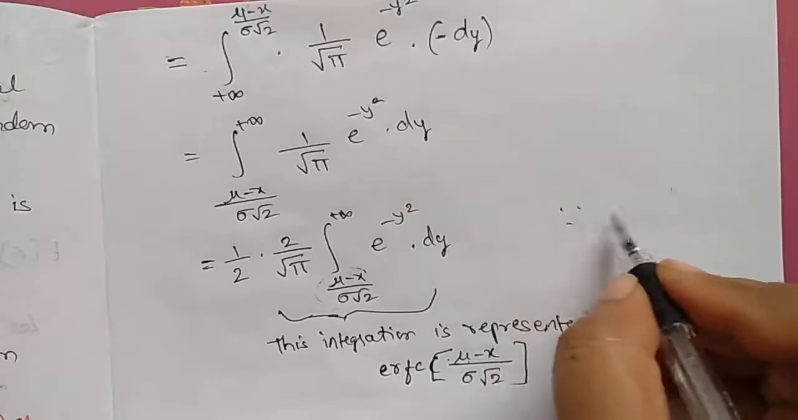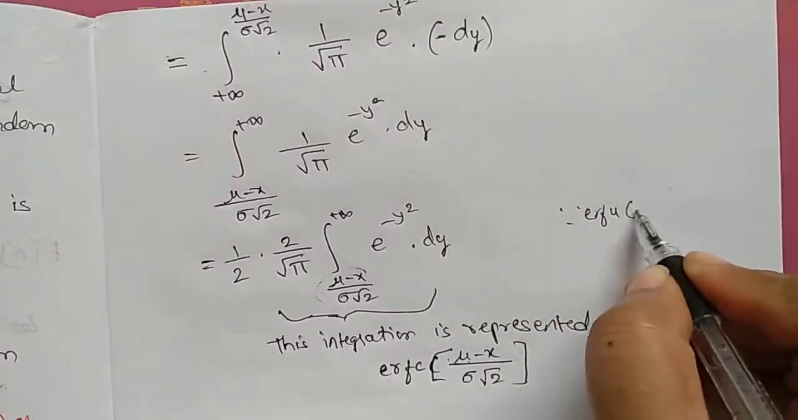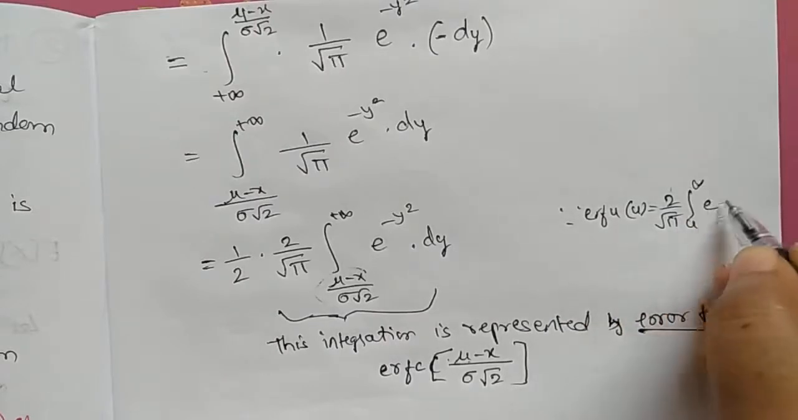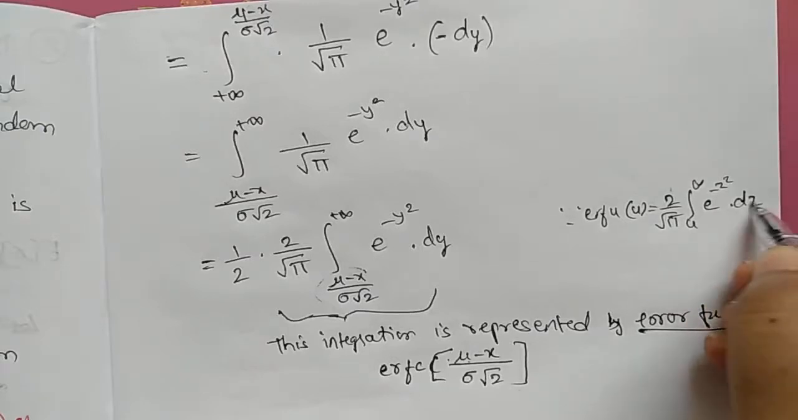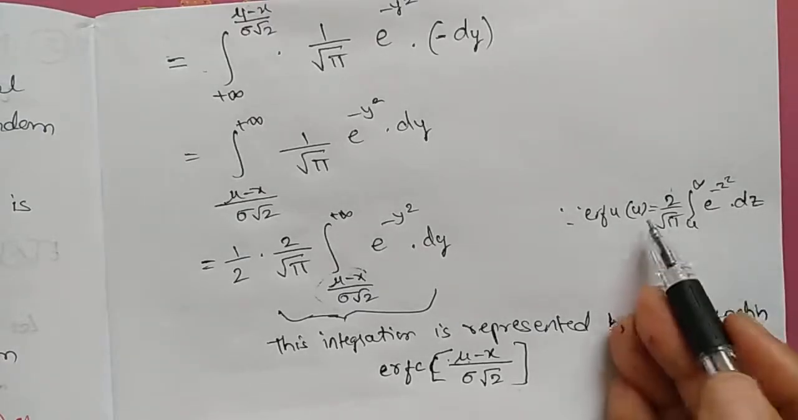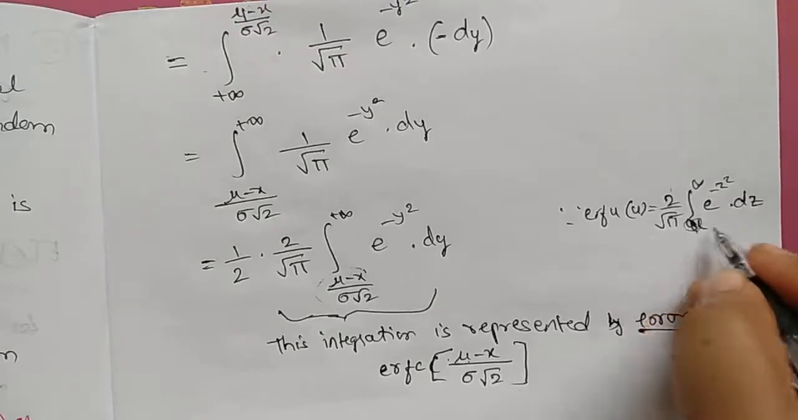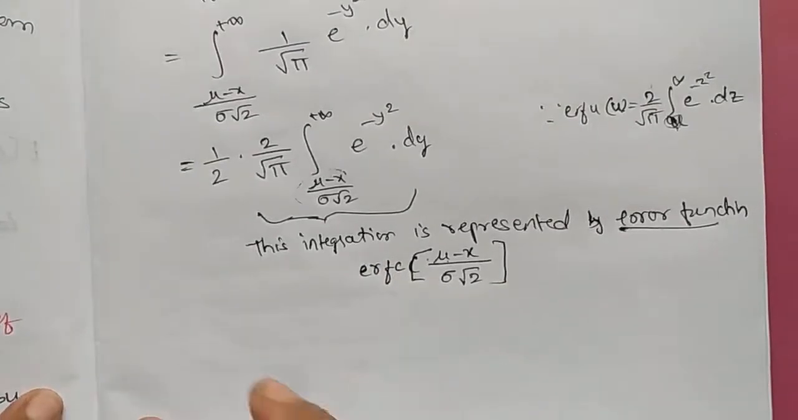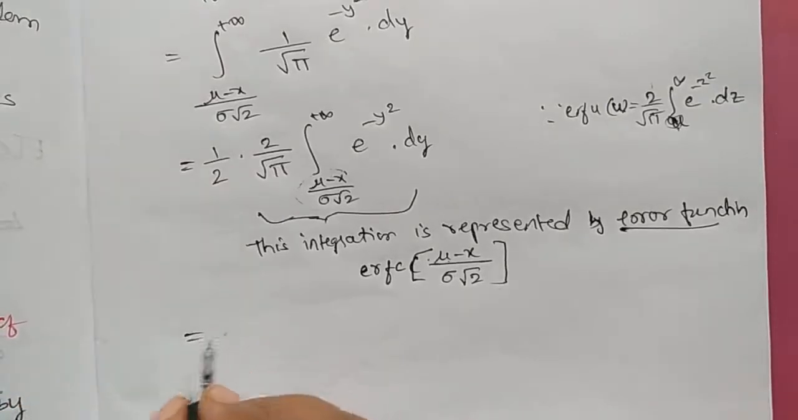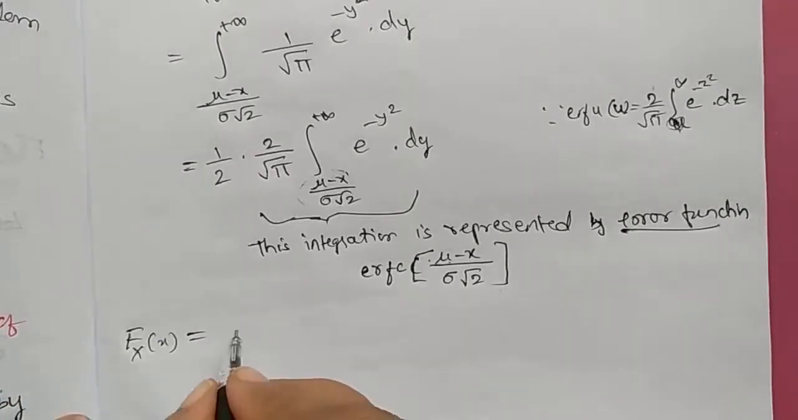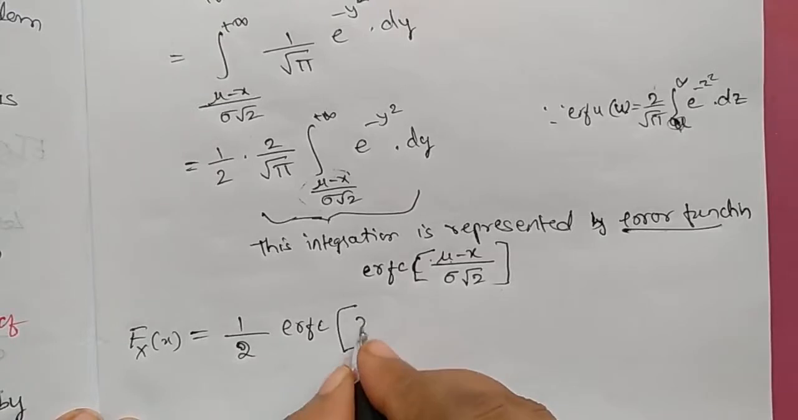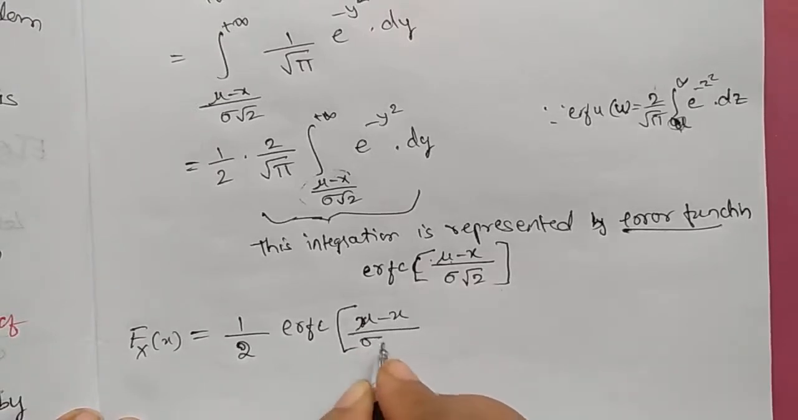Since we have the error function of u equal to 2 by root pi integration from u to infinity e power minus z square into dz. This is the general equation. Here you have the limit u, then it will be the error function of variable u. Here we have this term, so it is error function of mu minus x divided by sigma root 2. So our CDF is equal to 1 by 2 times error function of the variable mu minus x divided by sigma into root 2.